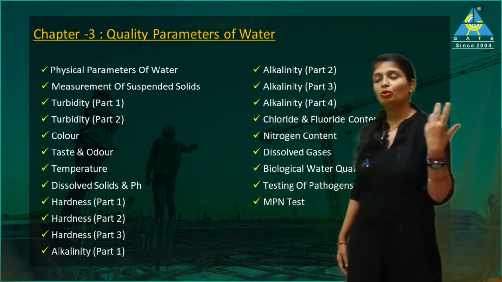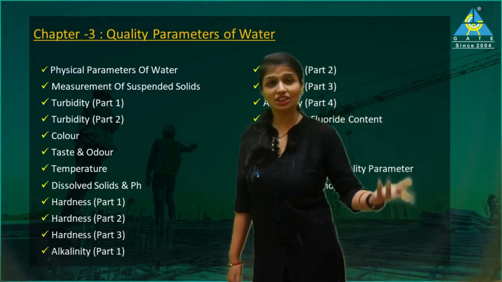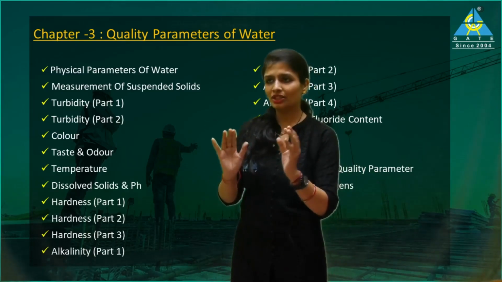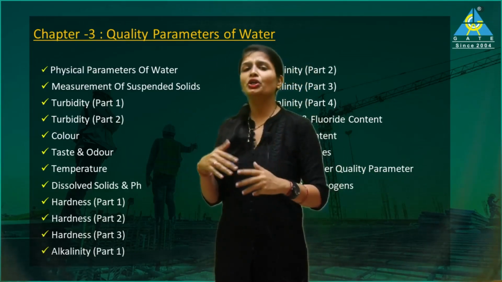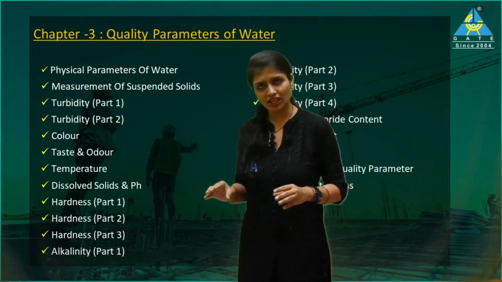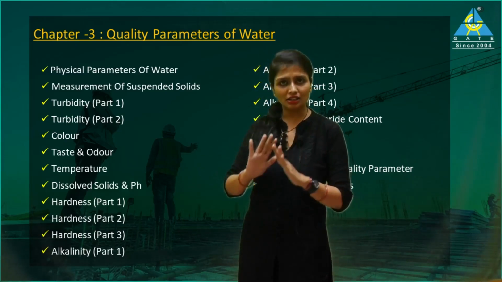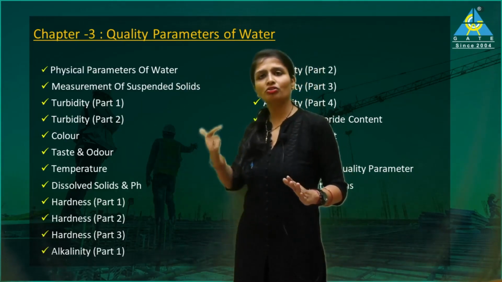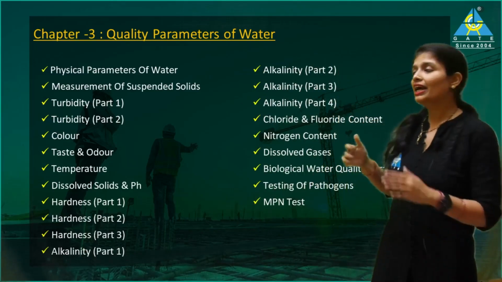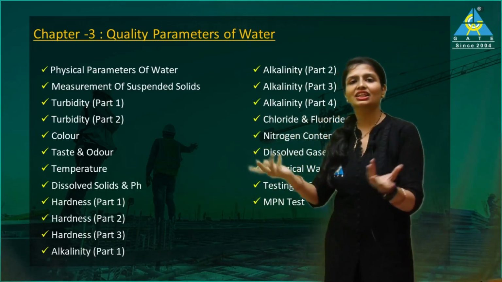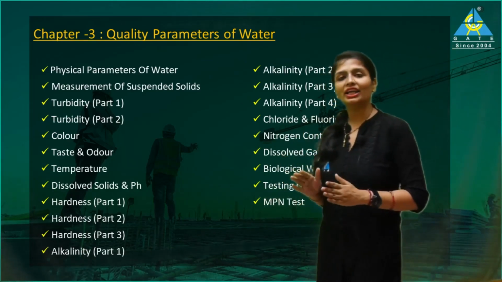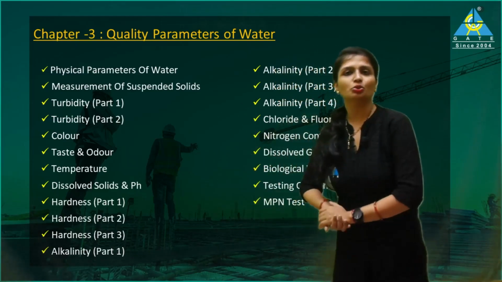So it's impossible to cover hardness, that too for GATE, in just 50 minutes, and I don't want things to go very clumsy. So for hardness part 1, if you have 50 minutes time, take your time. You are new to these concepts of hardness, so first understand hardness, take 50 minutes. If you have understood the first part, then if you have time tomorrow, 50 minutes, you can go to the next lecture. So the whole lectures are synchronized in a proper time format, so that you are able to manage your time according to the lectures which you are covering.